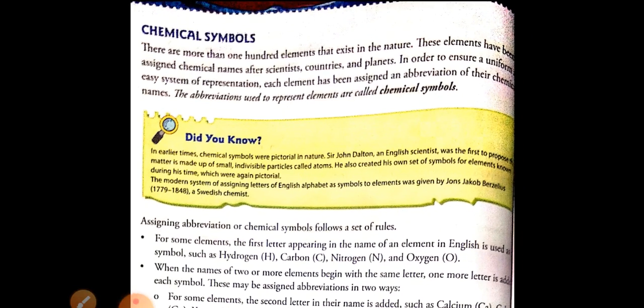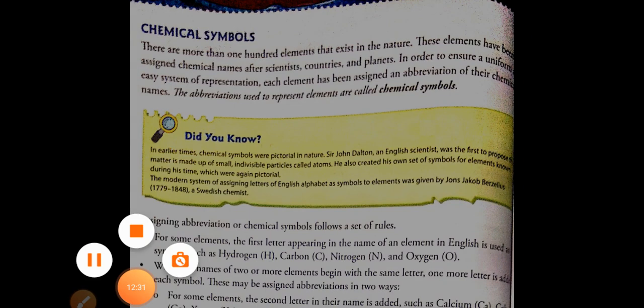The next topic we were talking about was chemical symbols. So what are chemical symbols? See, there are many chemicals present in nature, and we cannot write the complete name of the chemical every time. So to represent a particular chemical, we use a special kind of symbol.